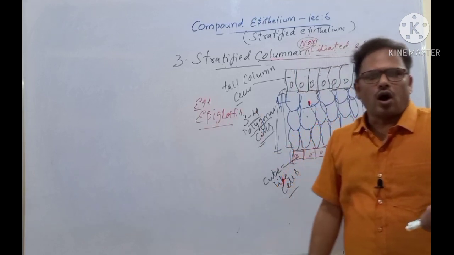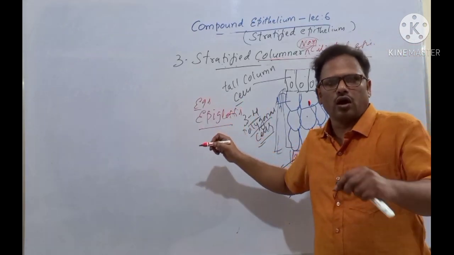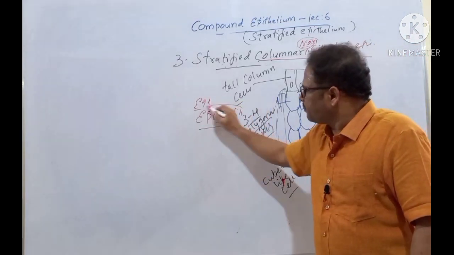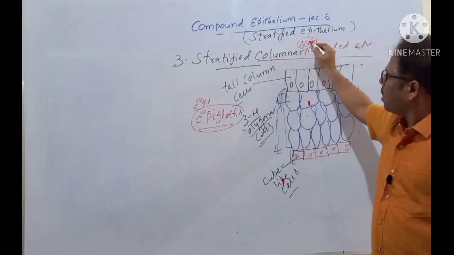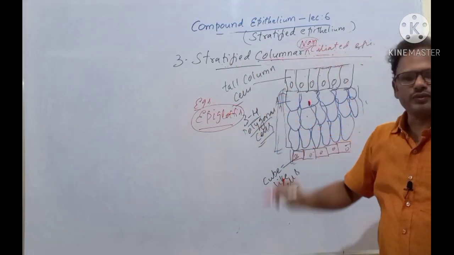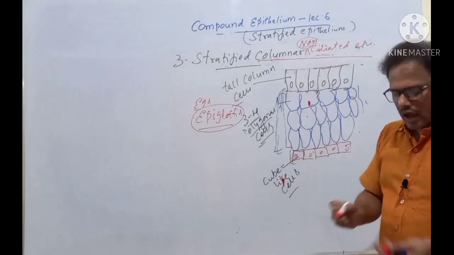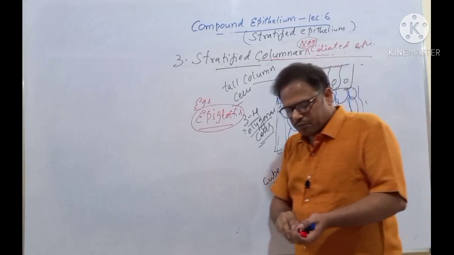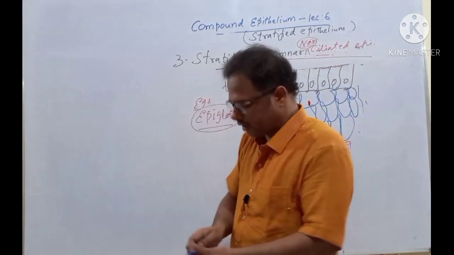The epiglottis is a cartilaginous flap-like structure made of elastic cartilage. It is guarding the glottis, isn't it? So this epiglottis has stratified columnar non-ciliated epithelium. Very simple, isn't it? This one is different. And the fourth one is very, very important from the NEET point of view. Okay, I'll write here.